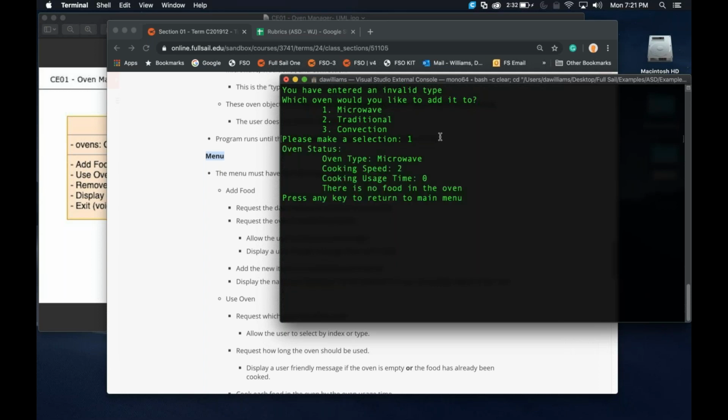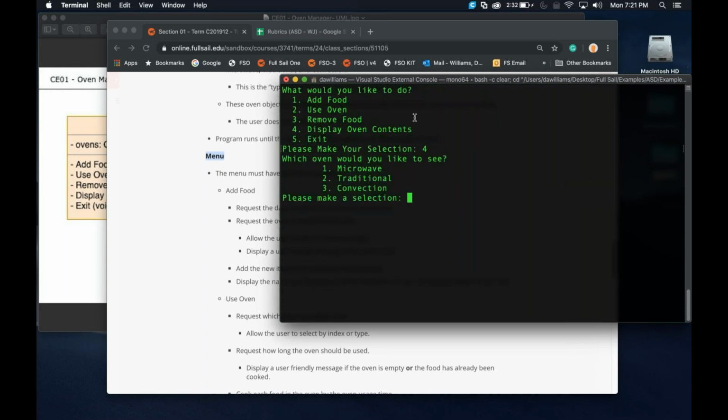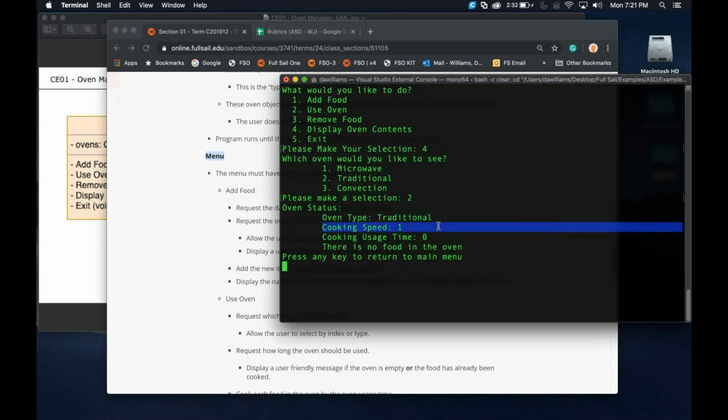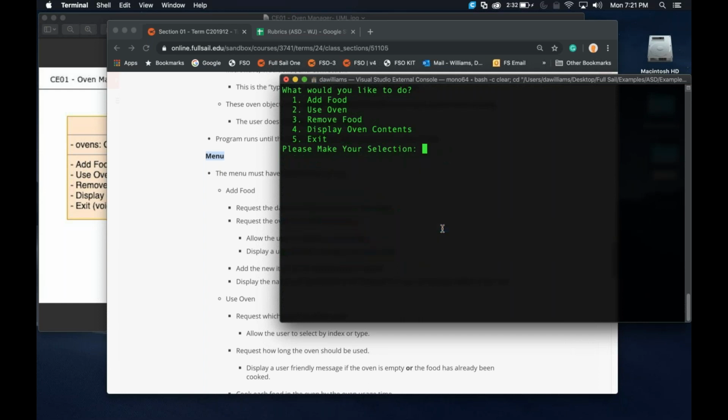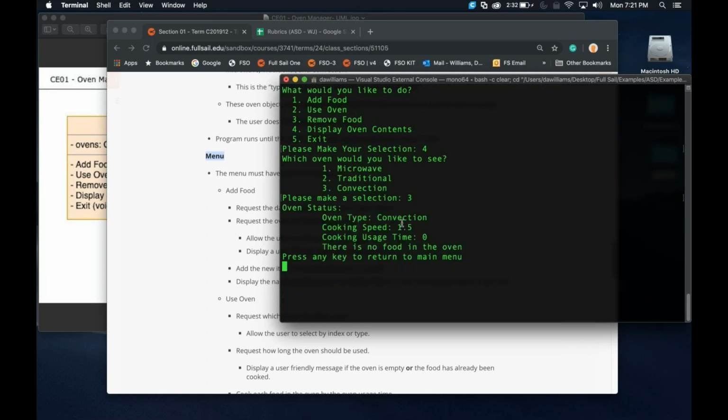And here's the status of the microwave. The oven type is the name of it. The cooking speed is 2, so it cooks everything twice as fast. The cook usage time starts at 0, and there is no food currently in the oven. If we went to the other ones, it'll say something very similar. Let's display that again and look at the traditional one. You can see this one has a cooking speed of 1, so that is the normal one. And one more time, let's look at the convection. That's going to be 1.5 times as fast, so it is the in-between of those two.